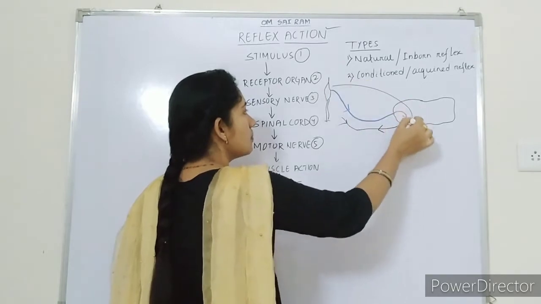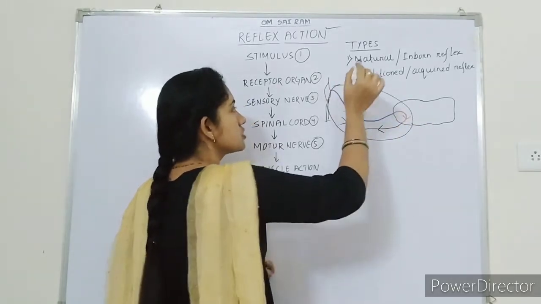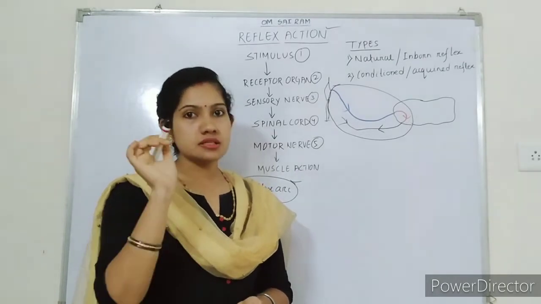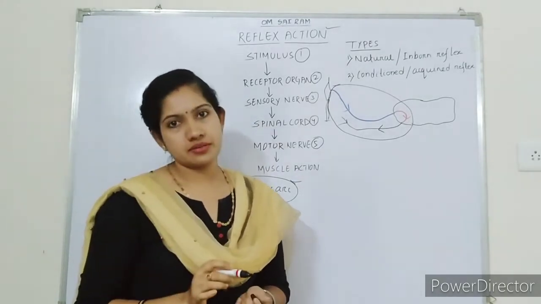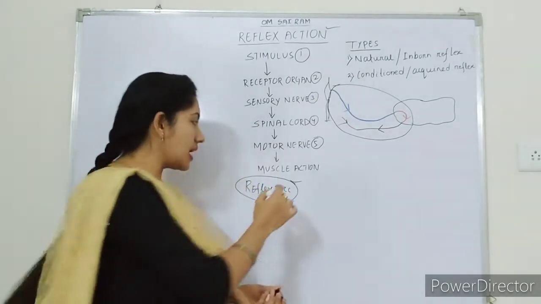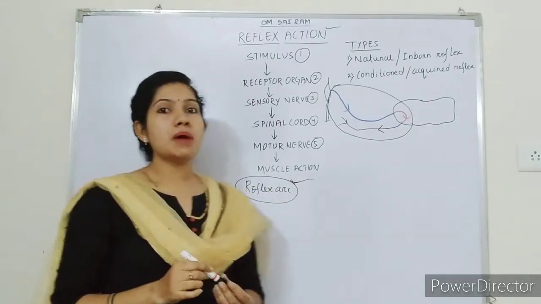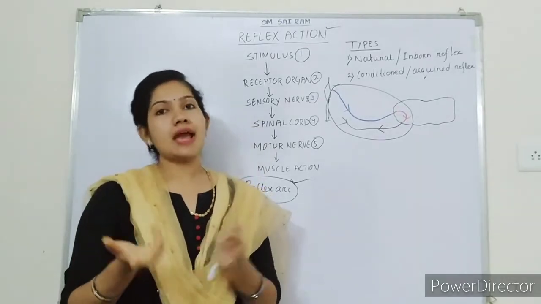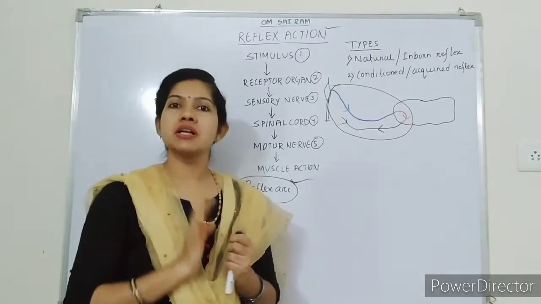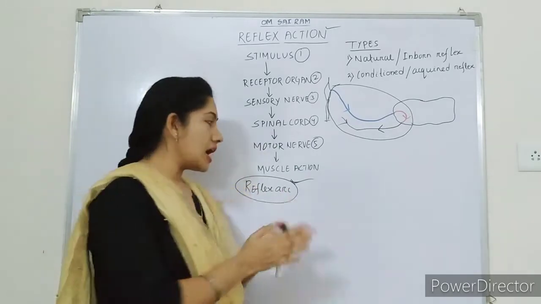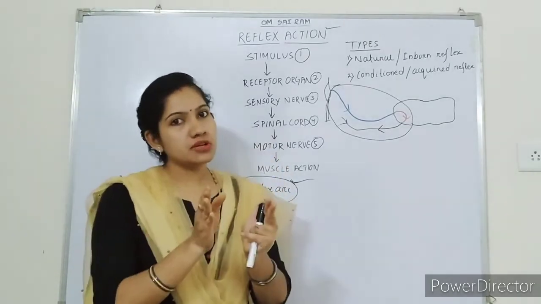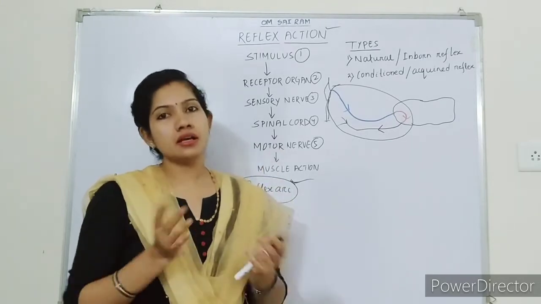Can you see the whole path? This is called the reflex arc, starting from the receptor up to the effector. So we can define reflex arc as the path in between the receptor organ and the effector organ.